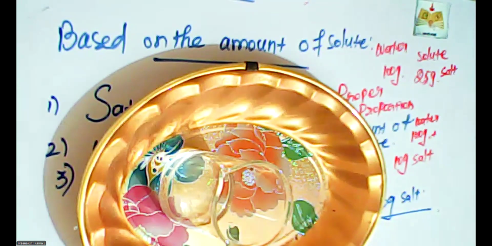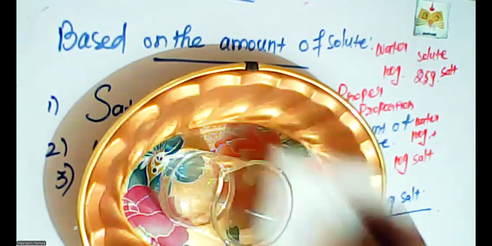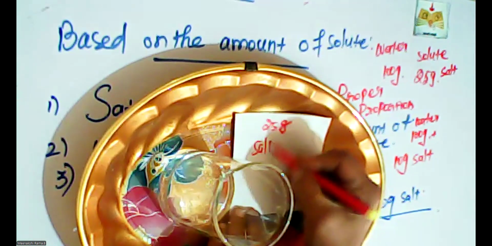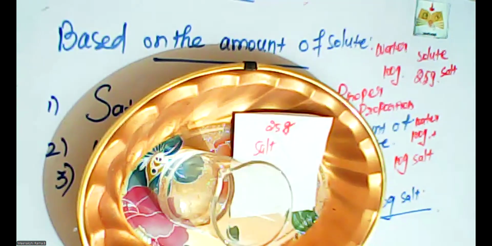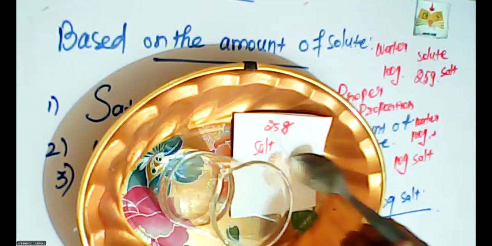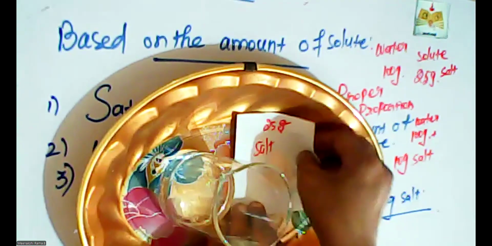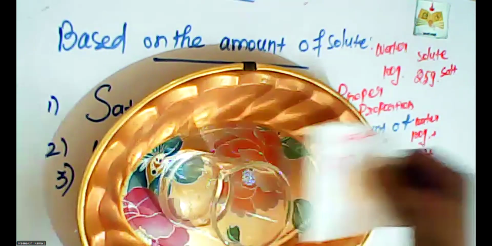For the saturated solution, how much salt are we going to take? 25 gram of salt is going to be added to this beaker. So I'm adding the salt into this beaker.